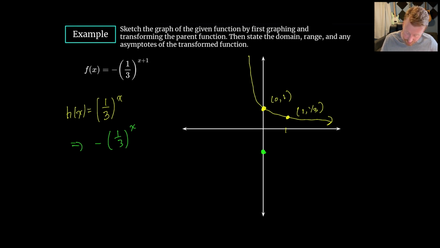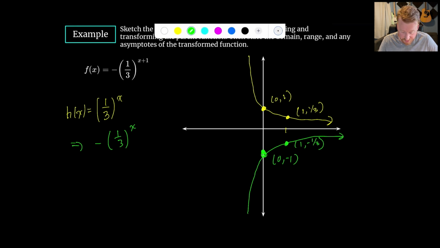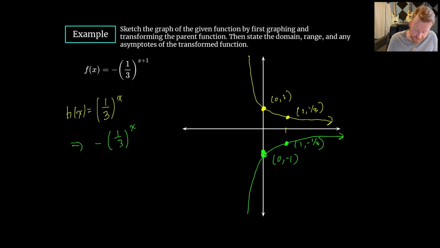So we're going to have a point here, and this should look now something like that. And this is the point 0, negative 1, and this is going to be the point 1, negative 1/3. So there is the negative being applied. That gives us the reflection over the x-axis. Now what we'll do is we will shift everything to the left by 1 unit. So we'll do this one in blue.